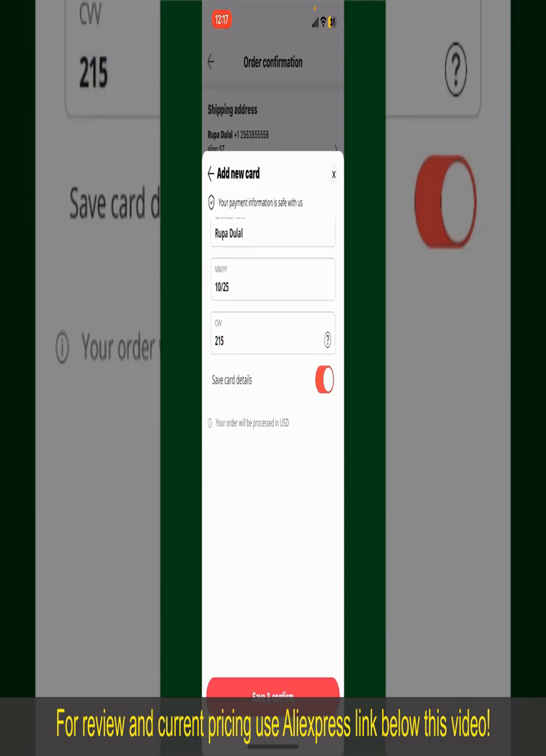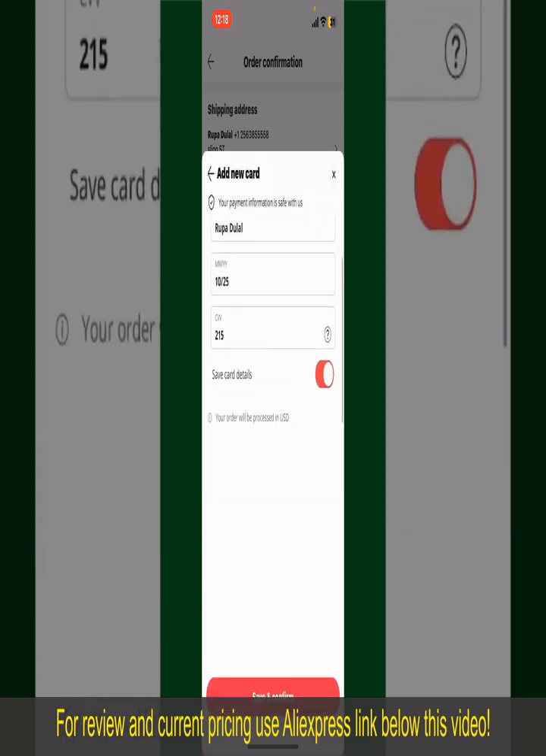If you want to save this card's details, you can toggle on the button where it says Save Card Details, and finally tap on Save and Confirm at the bottom. After you do that, you'll be able to place the order and finalize your product.